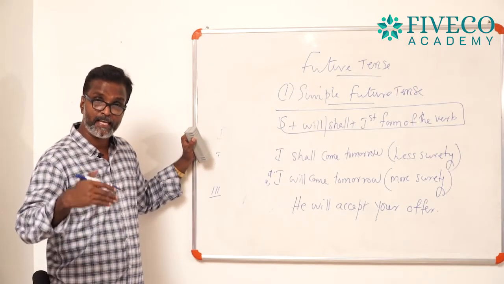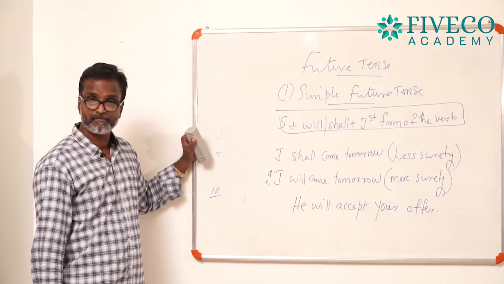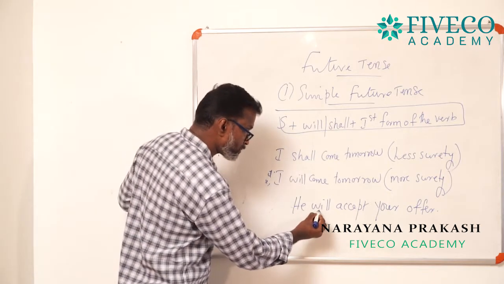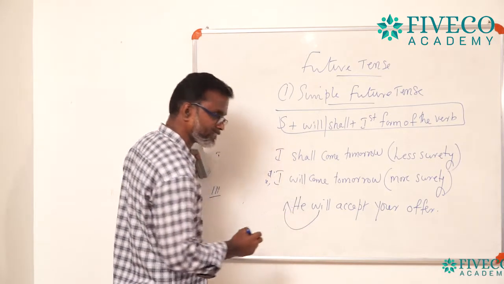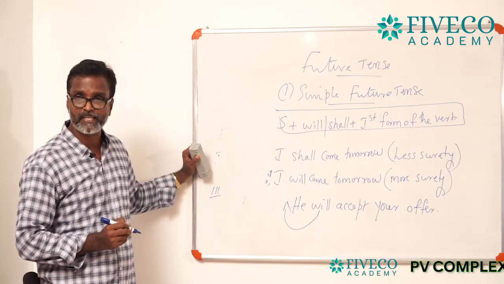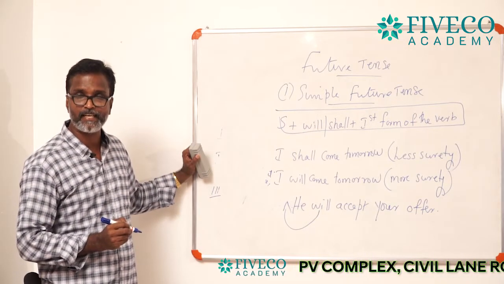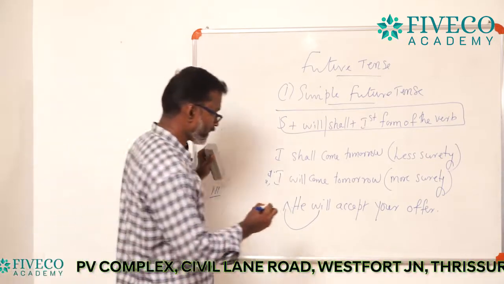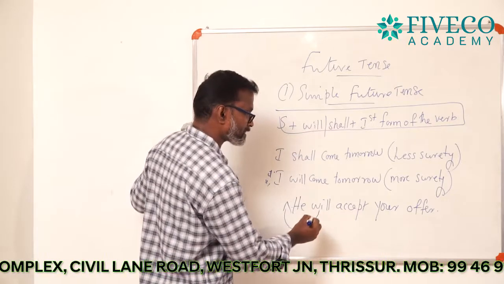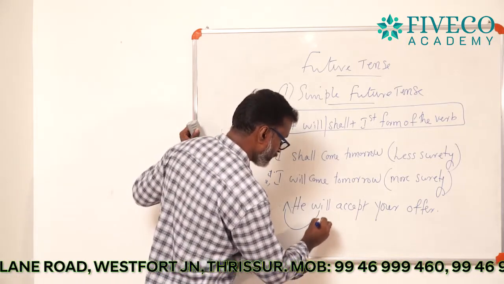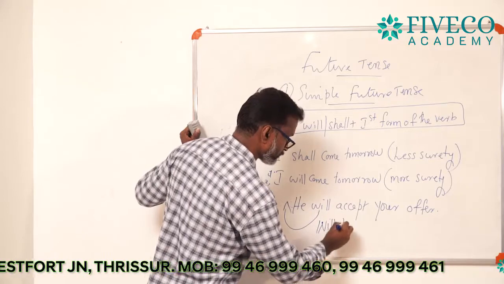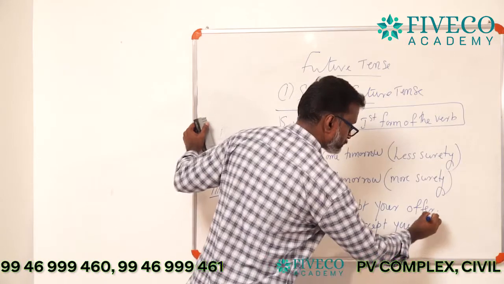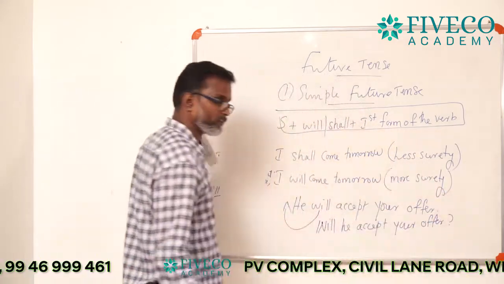And you can make a yes or no question on this sentence. Just use the auxiliary verb at the beginning of the sentence, then you can turn this sentence into a yes or no question. Okay, then what will it be? He will accept your offer. The question is, will he accept your offer? Will he accept your offer? That is the question.